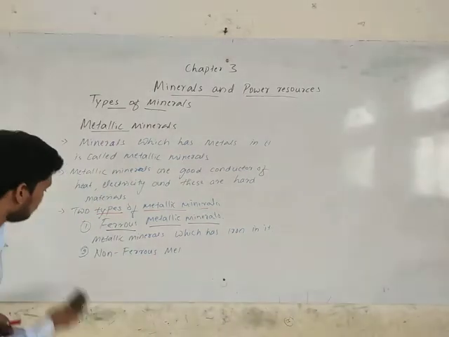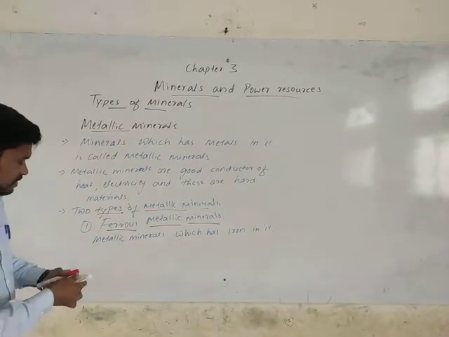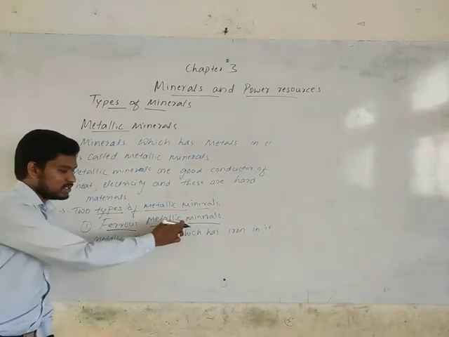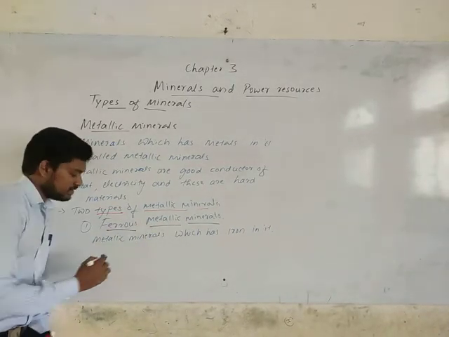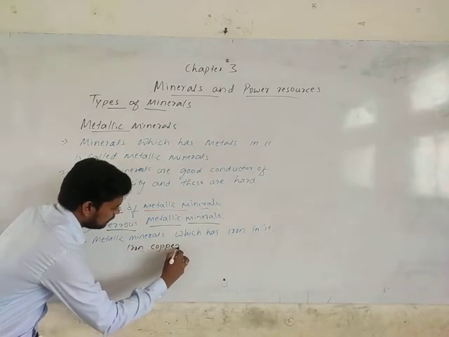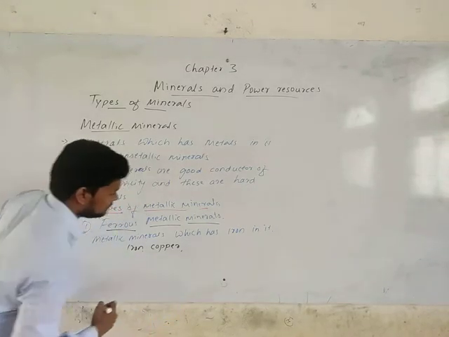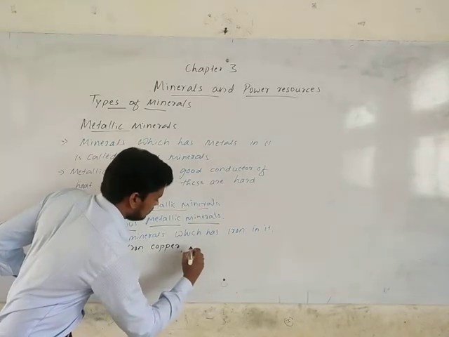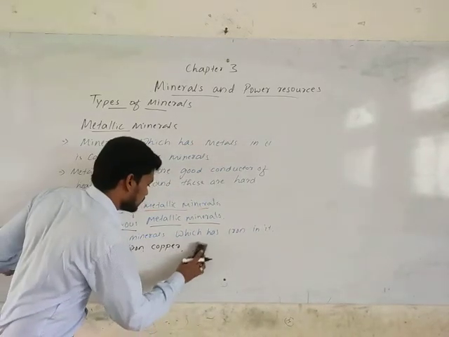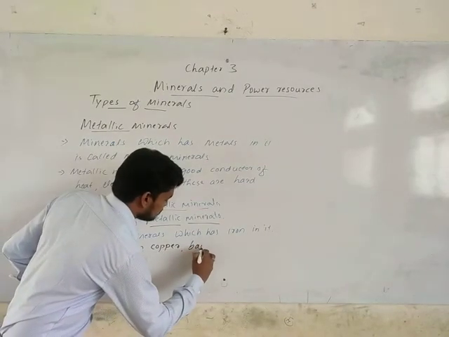For the example, we need to discuss the examples. The examples for ferrous metallic minerals, metallic minerals which have iron content in them, are like iron, copper, then bauxite, otherwise silver. No, not silver. Bauxite.